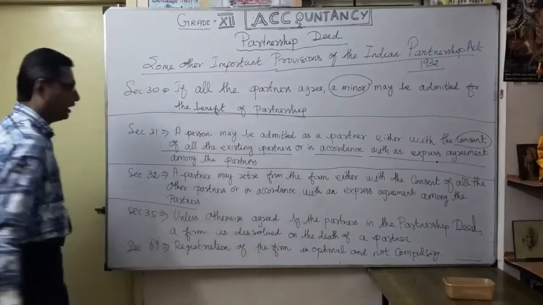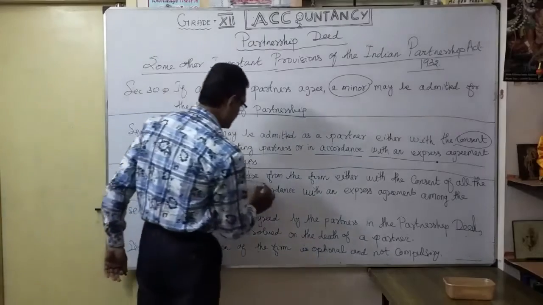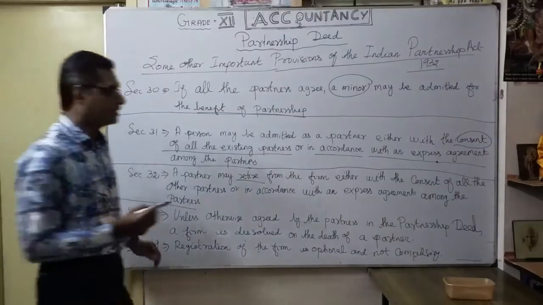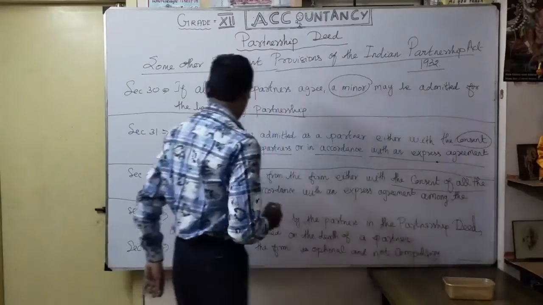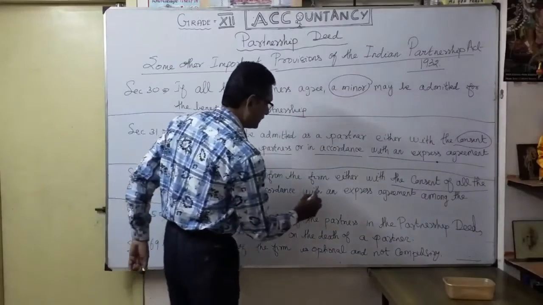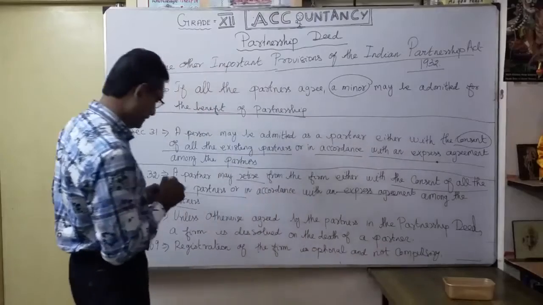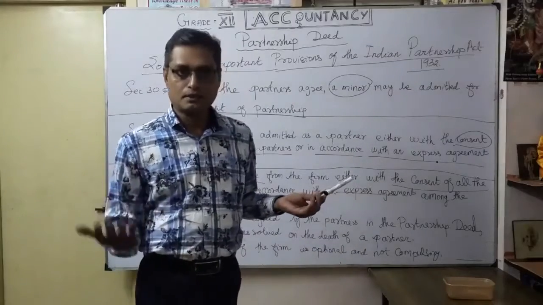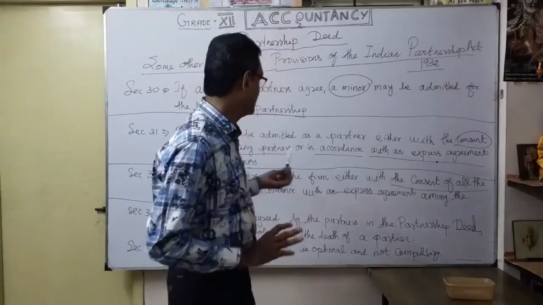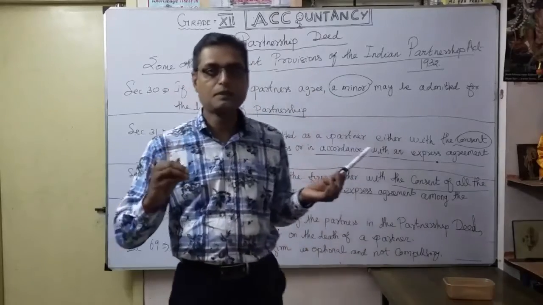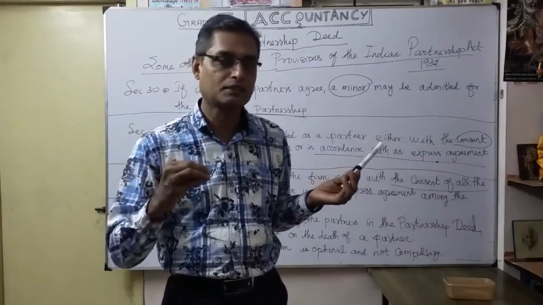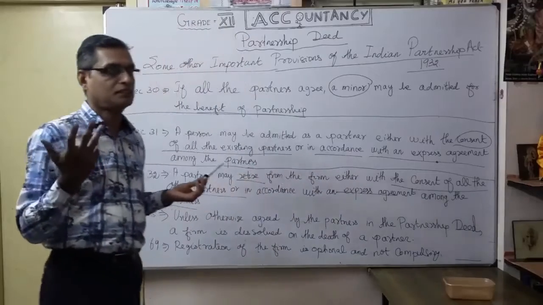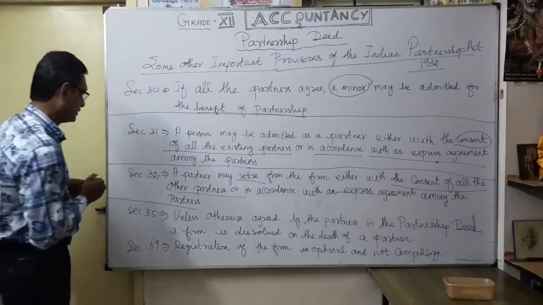Same manner, a partner may retire from the firm either with the consent of all the other partners or in accordance with the express agreement. Okay, here section 31, 32, the admission and retirement may be individual or with the consent of other partners. A new partner can come into existence with the consent of the other partners. A retiring partner, he himself can decide, or with the discussion with other partners. That is not compulsory. Okay, that's what is section 32.